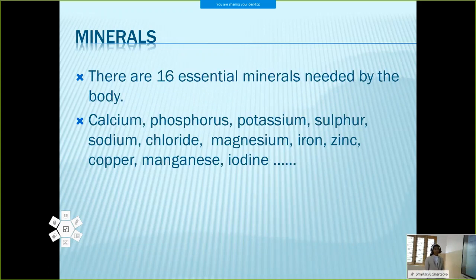There are 16 essential minerals needed by the body. How many are there? 16. What about vitamins? There are 13 vitamins. Minerals, there are 16.